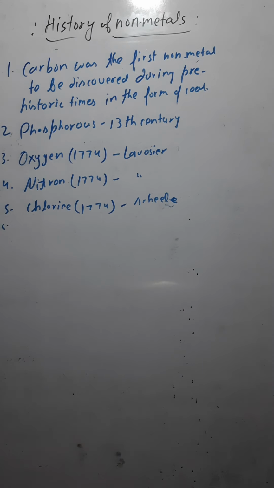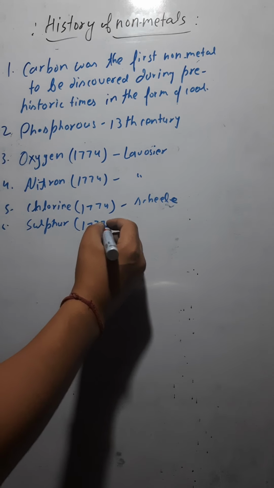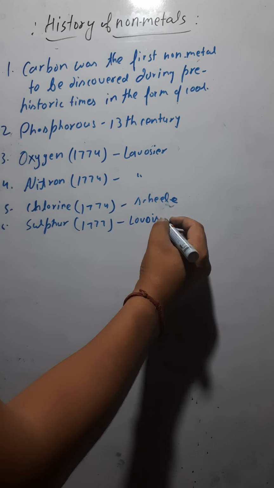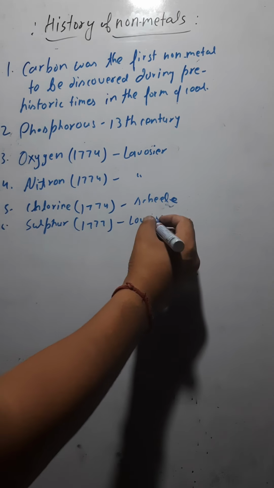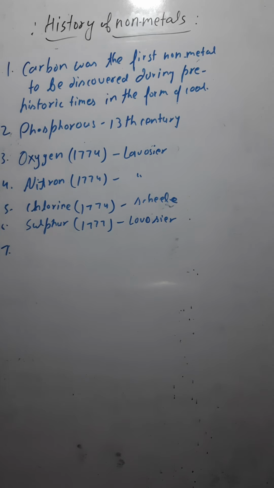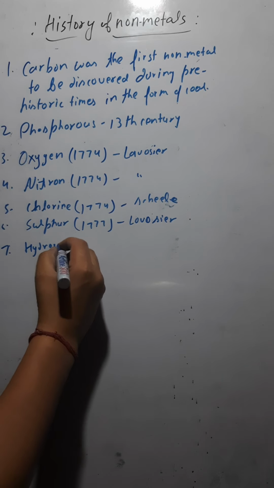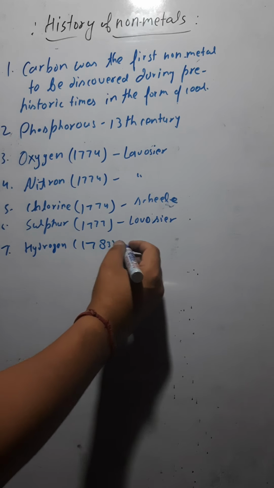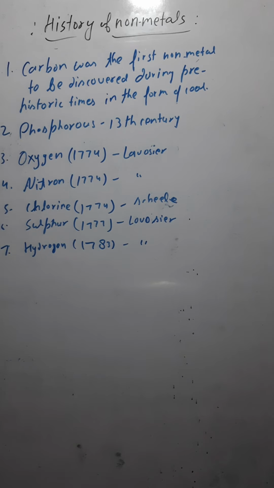The next non-metal discovered was sulfur, and it was discovered in 1777 by Lavoisier. Some spelling mistakes might be there, so do not mind it. Then the next non-metal discovered was hydrogen, in the year 1783, again by Lavoisier. So the same person discovered hydrogen also.